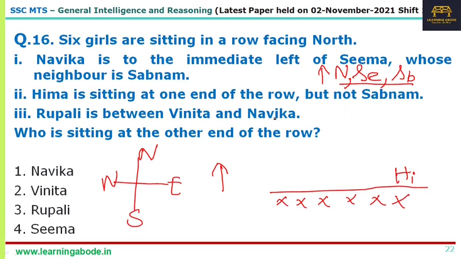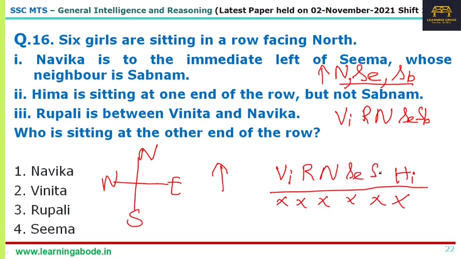And Rupali is between Vinita and Navika. So we have Vinita, and Rupali, and then Navika. And we have the other 2 girls here, Seema and Shabnam. So the order is easy: Vinita, Rupali, Navika, Seema, and then Shabnam. The question is who is sitting at the other end of the row.